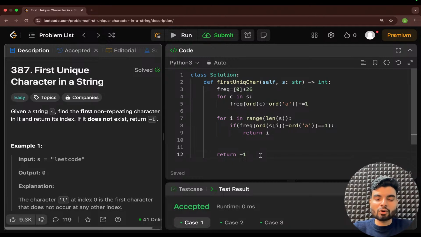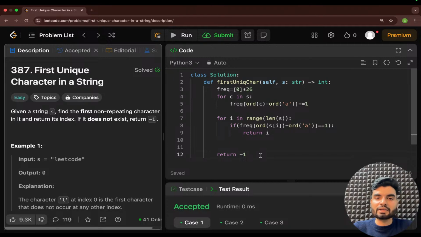LeetCode has a contest on Saturday and Sunday. You can participate there. Try out GFG, HackerRank, CodeChef. On the different platforms, start participating in contests. Once you have a good contest rating, you will have a good chance of getting a good job.